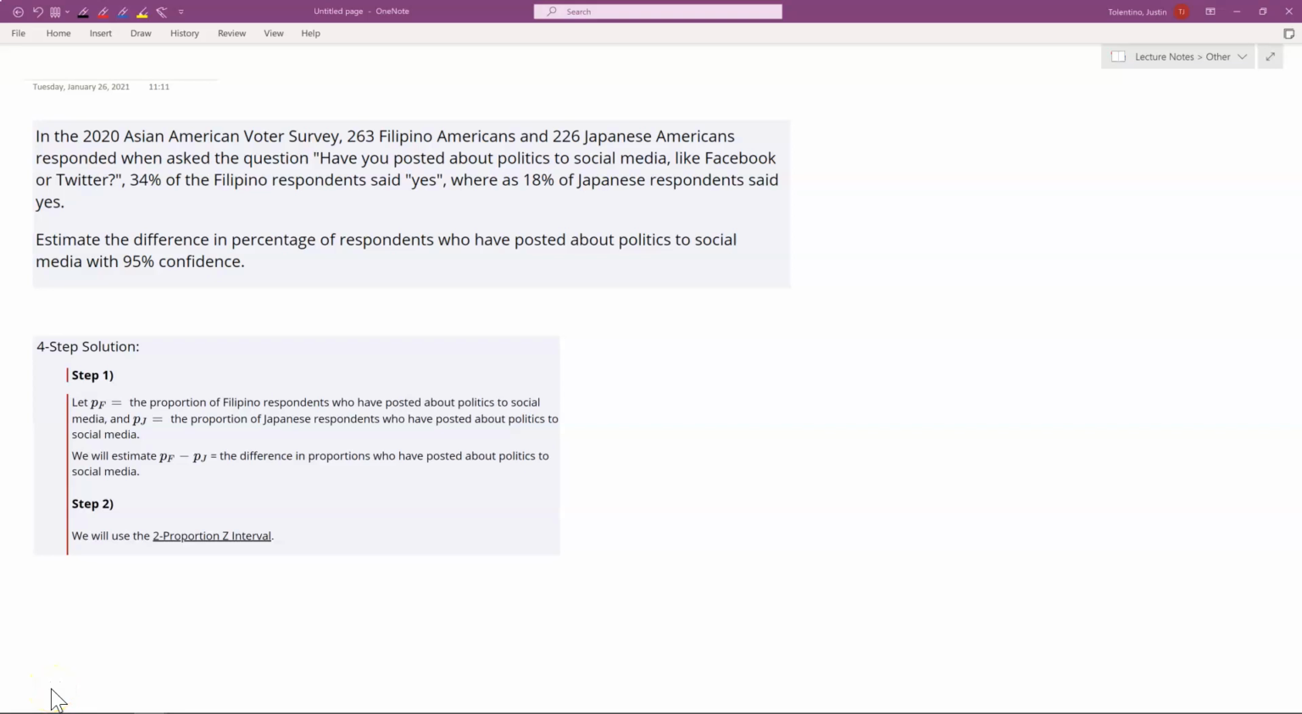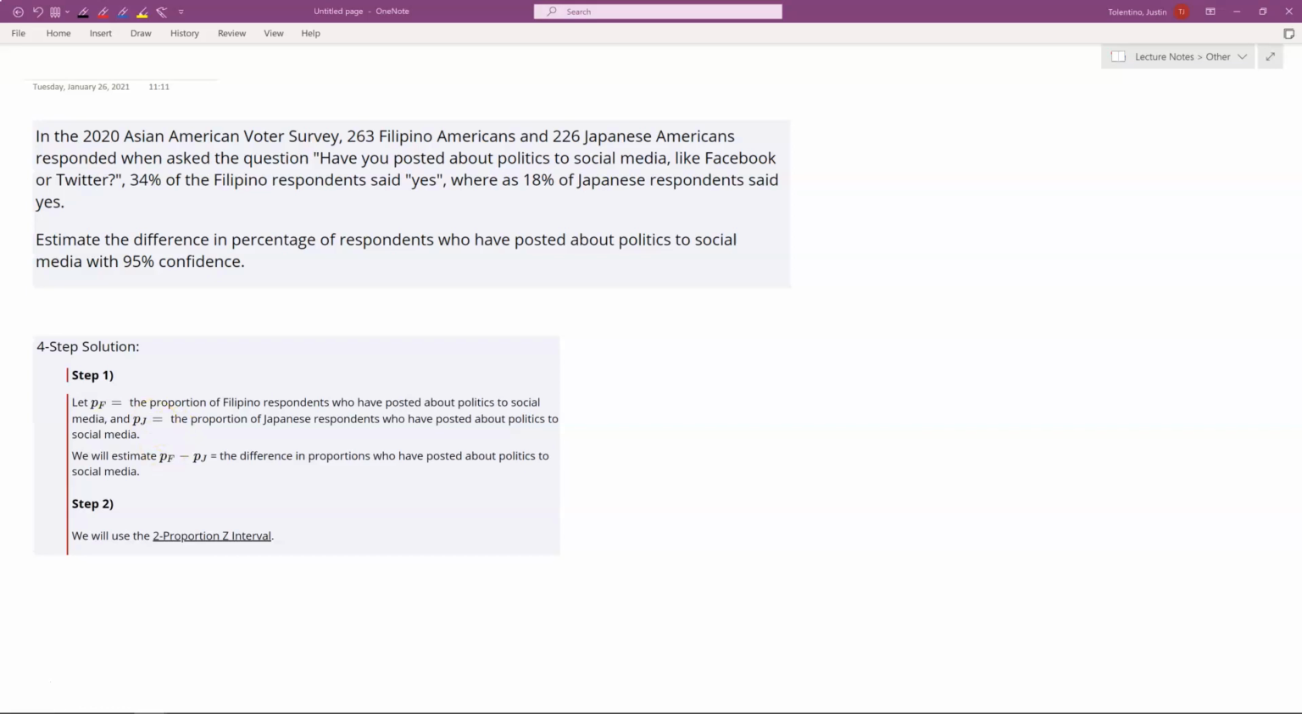In the 2020 Asian American Voter Survey, 263 Filipino Americans and 226 Japanese Americans responded to the question, have you posted about politics to social media like Facebook or Twitter? 34% of Filipino respondents said yes, whereas 18% of Japanese respondents said yes. Estimate the difference in percentage of respondents who have posted about politics to social media with 95% confidence.